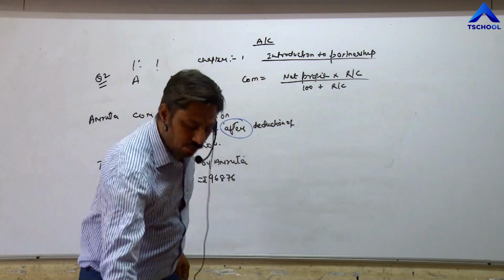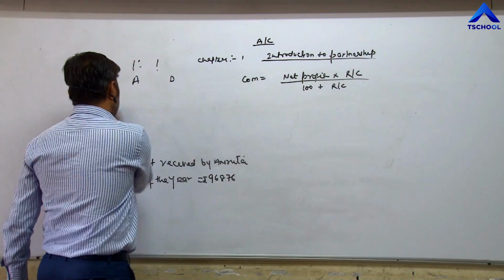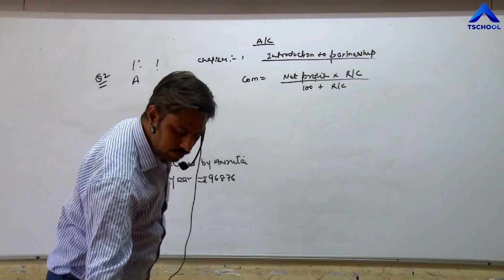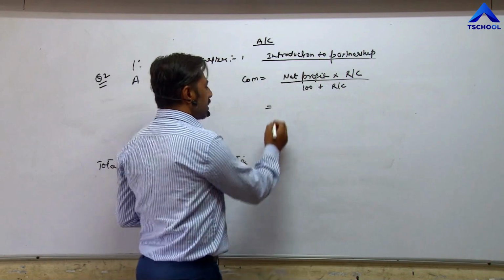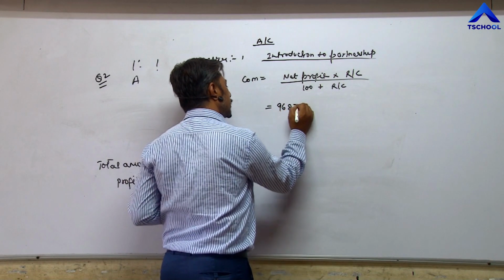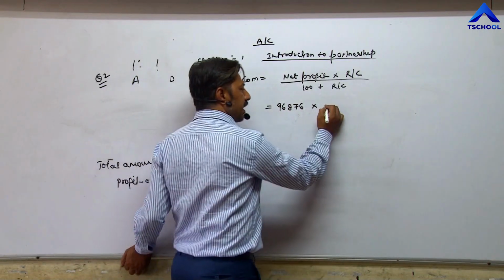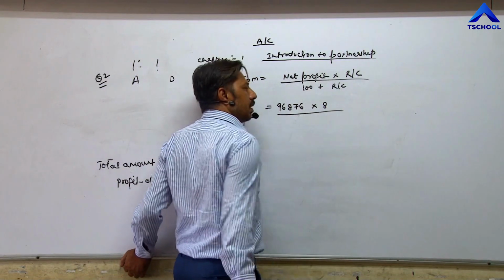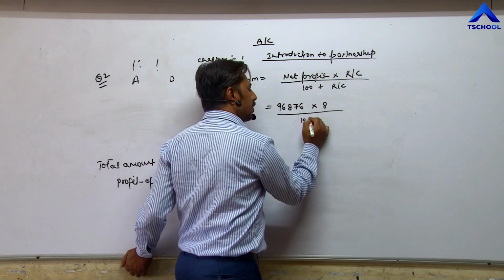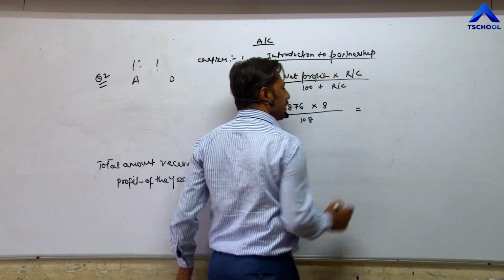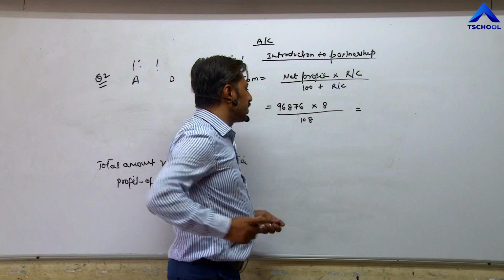So according to this formula, net profit is 96,876 into rate of commission 8, upon 100 plus 8, which is 108. Commission becomes 96,876 into 8 upon 108.